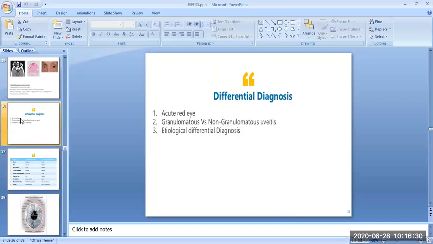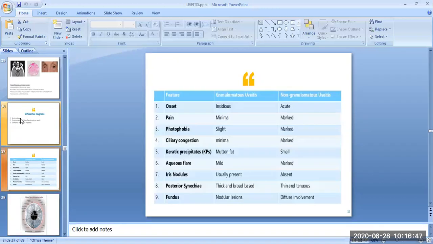Next, granulomatous versus non-granulomatous uveitis. Once the diagnosis of iridocyclitis is established, an attempt should be made to know whether the condition is of granulomatous or non-granulomatous type. The main clinical differences between the two are summarized in this table. The onset of granulomatous uveitis is insidious, whereas the onset of non-granulomatous uveitis is acute.